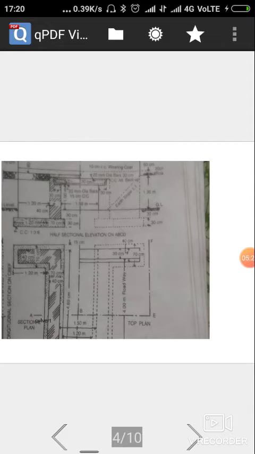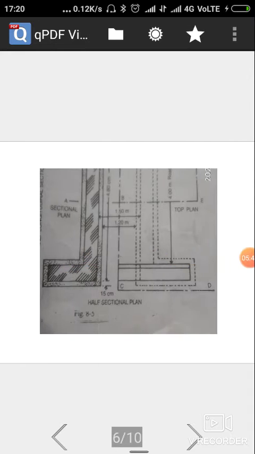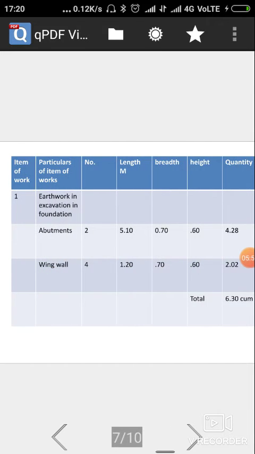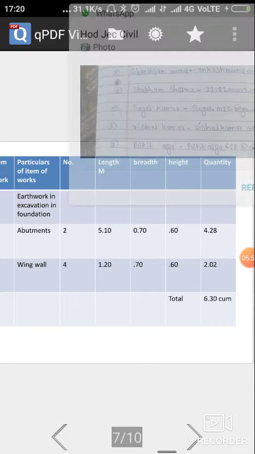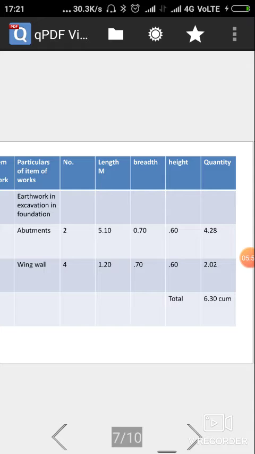centimeter. Excavation is done up to 60 centimeter below the ground level, so height will be 60 centimeter. Our dimension will be 5.10 meter into 0.70 meter into 0.60 meter. So total quantity will become 4.28 meter cube.